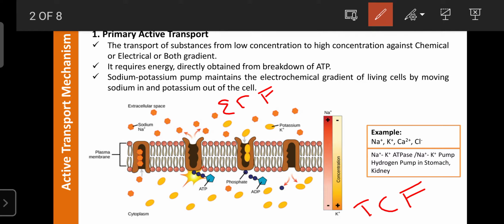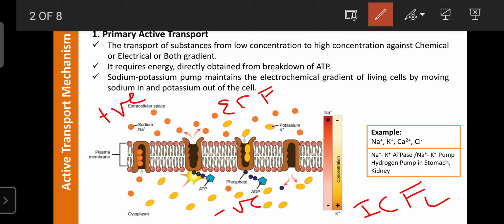The extracellular environment always has a positive charge, and the internal environment always has a negative charge. Sodium is always present in high concentration outside the cell and low concentration inside, while potassium is highly found in the cytoplasm, inside the intracellular fluid, and less outside.